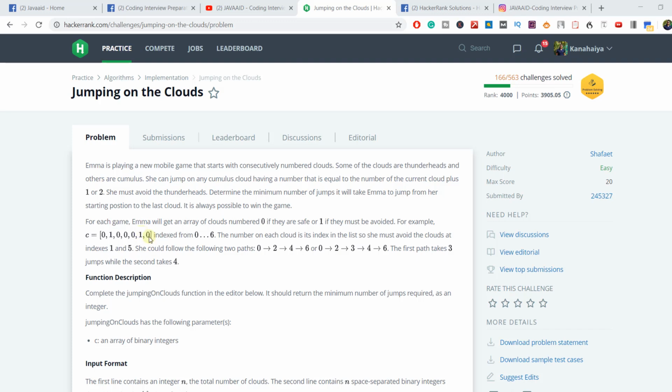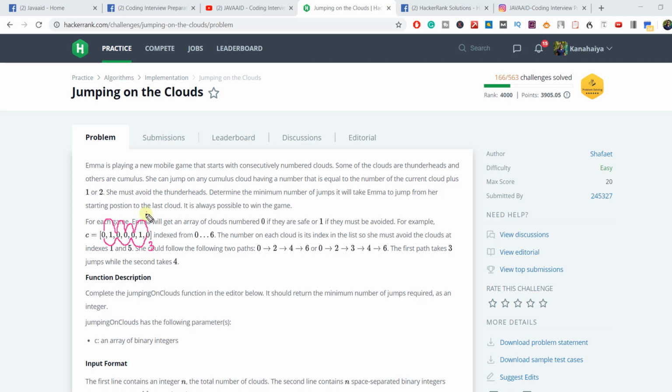She could follow the following two paths to reach from the start to the end. One is 0 to 2, 2 to 4 and 4 to 6. This is one way, and how many jumps are we making here? We are making 3 jumps. The other way is she can go from 0 to 2, 2 to 3, 3 to 4 and 4 to 6.